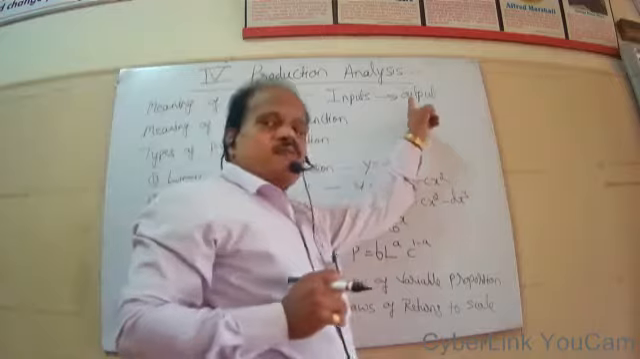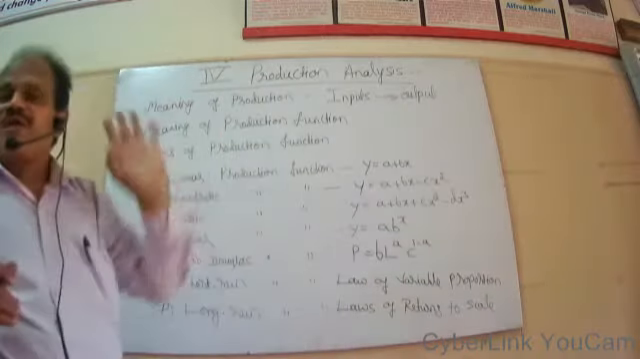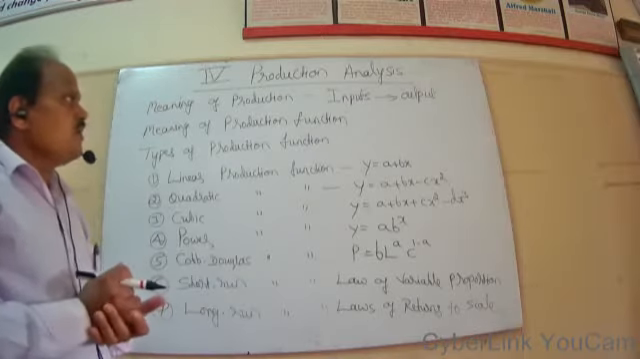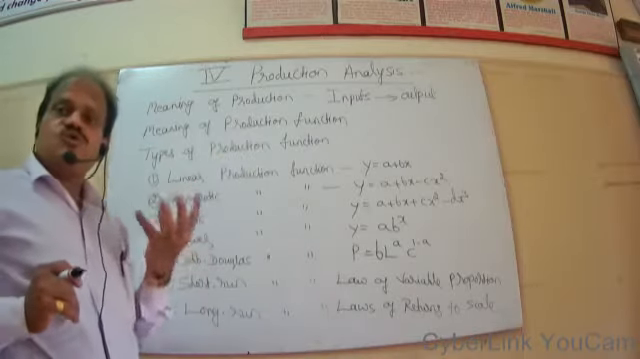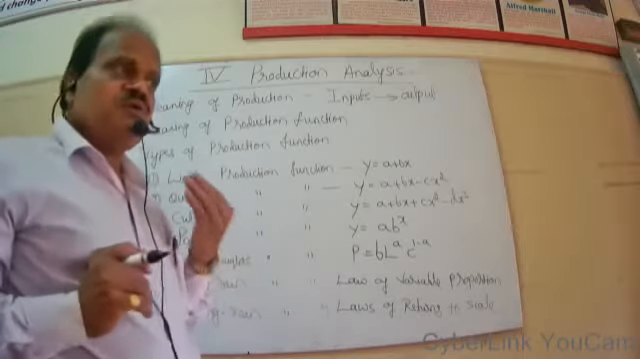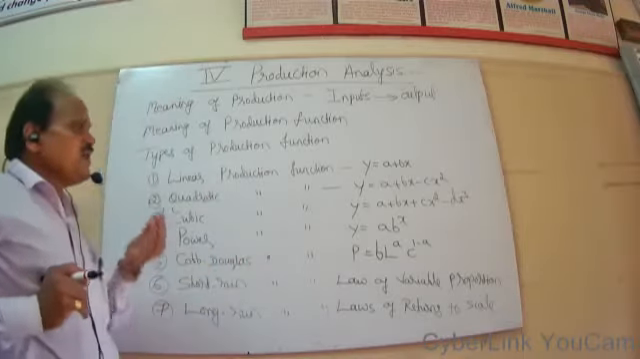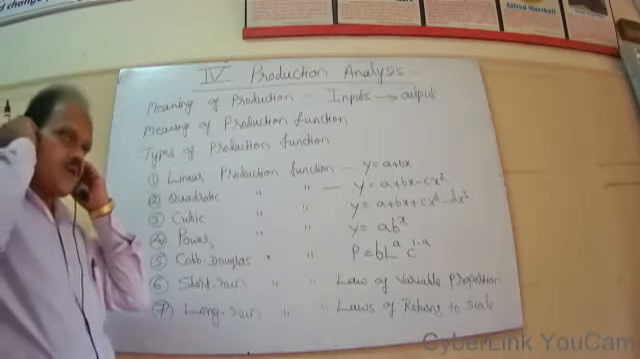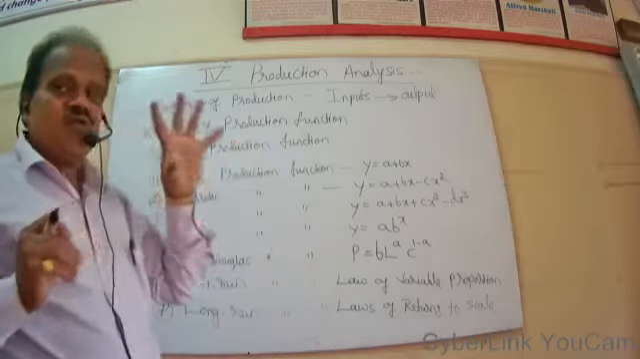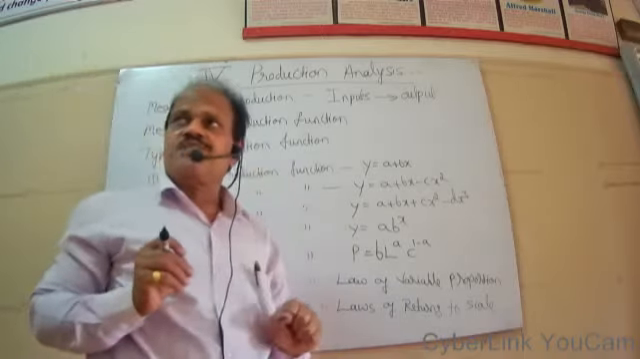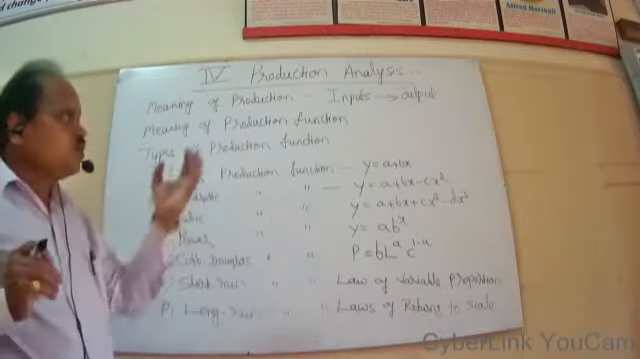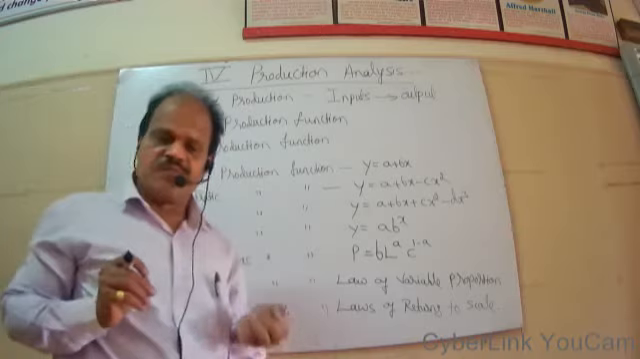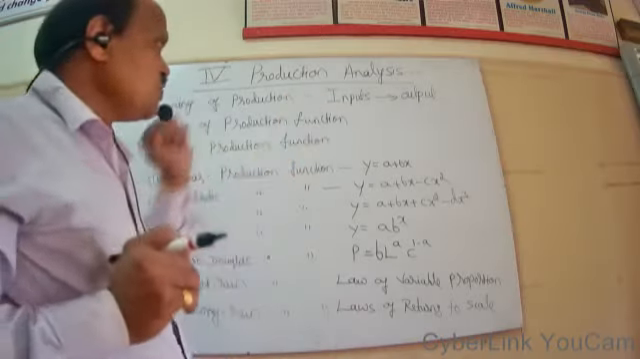Then output implies the final goods and services which are ready for consumption, and those goods and services can be directly used and consumed, and they can satisfy our wants directly and immediately. So output indicates final goods and services which are ready for consumption, and if we make use of those things, it can satisfy our wants directly and immediately. So these are output.